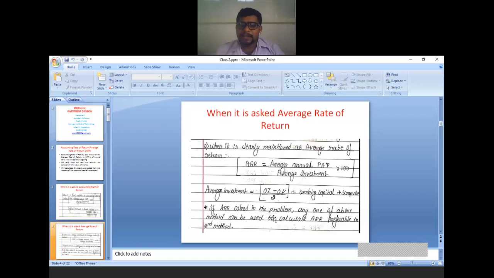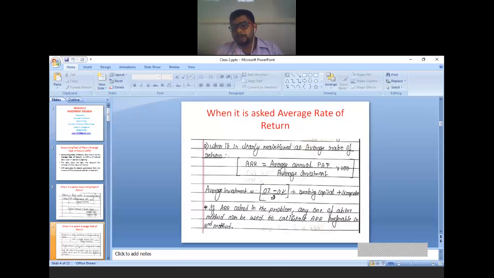If ARR is asked in the problem, we have discussed that when it asks for accounting rate of return, you have to use the previous formula. If it is asked to calculate average rate of return, you have to apply this formula. But if it just asks to calculate ARR, you can use any method. Maybe the first formula, maybe the second formula, but preferably we are using the second formula.